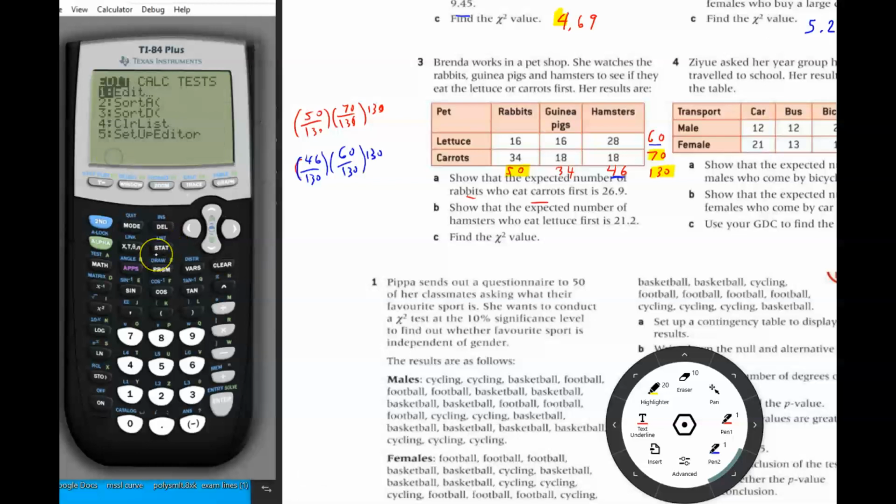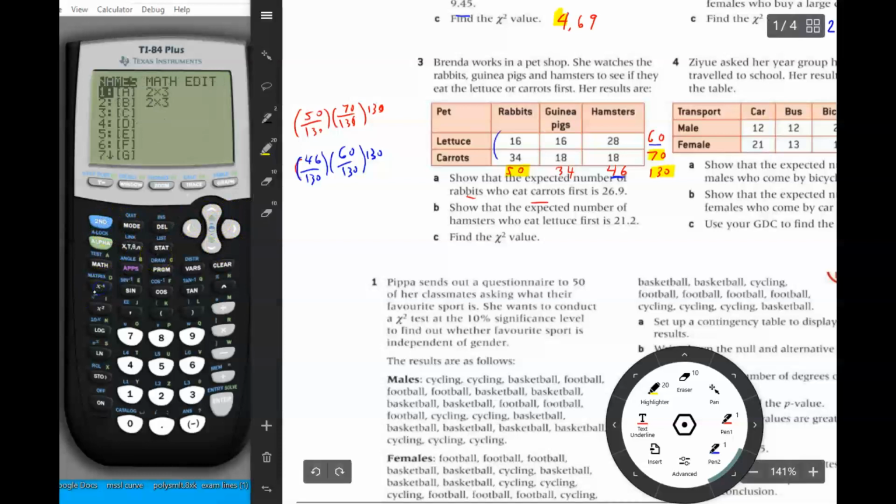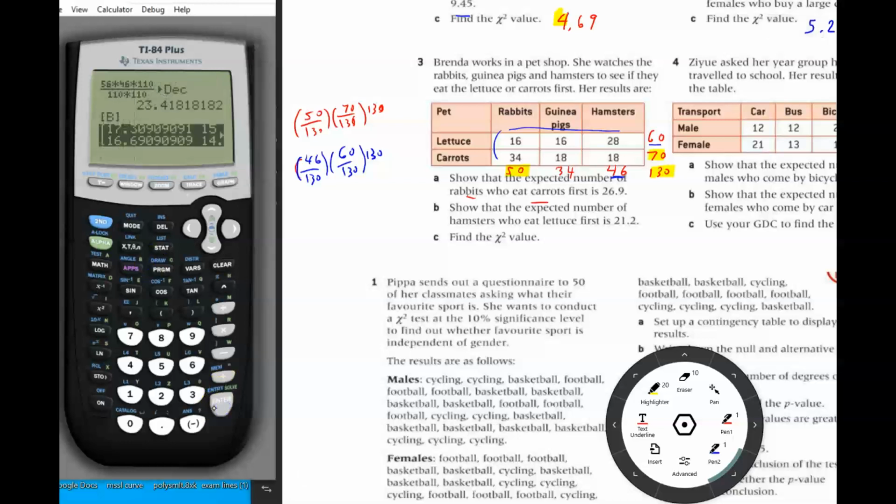Finally, it says to find the chi-squared value. Again, the way you find the chi-squared value is you go to second matrix, and you put in the 2 by 3 matrix here without the totals. I'm going to put it into A, so I'm going to go to second matrix, edit. Sometimes I accidentally go into names. It's the wrong place.